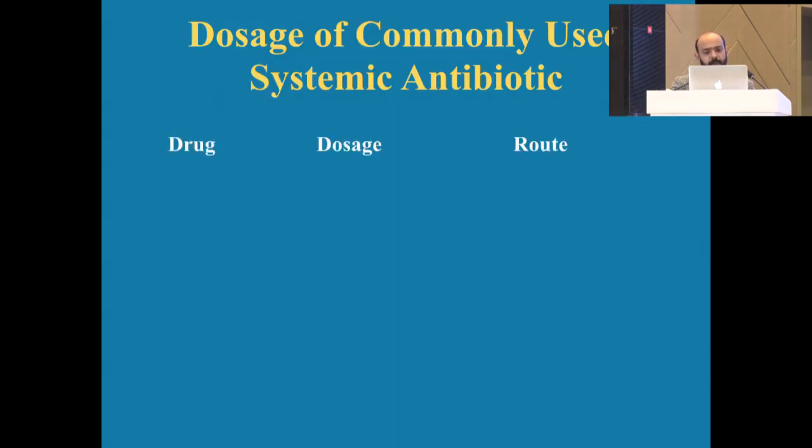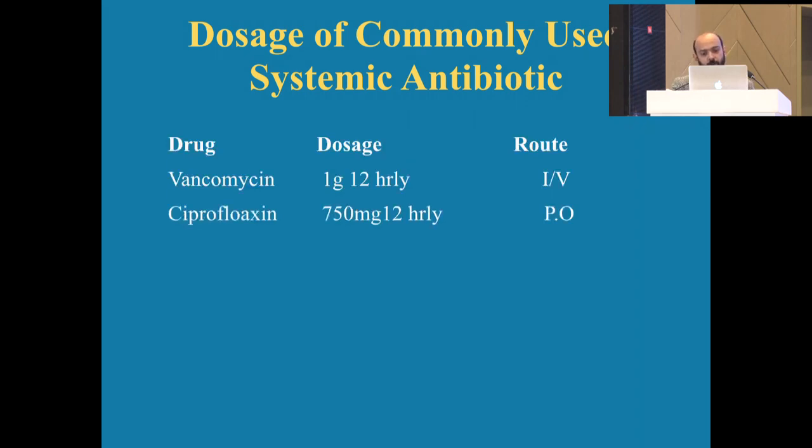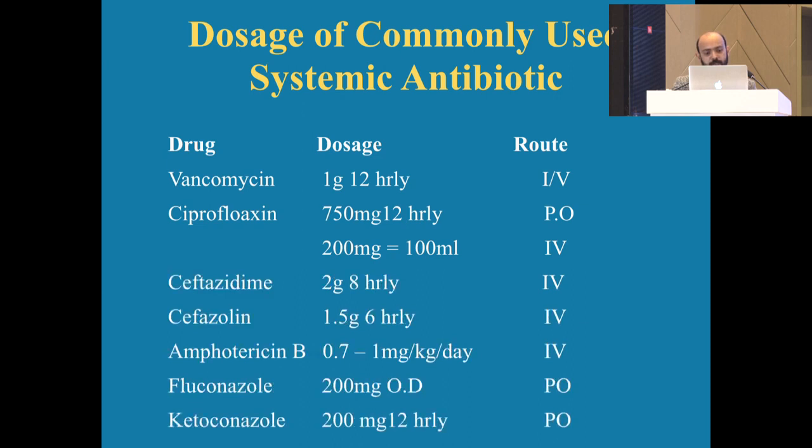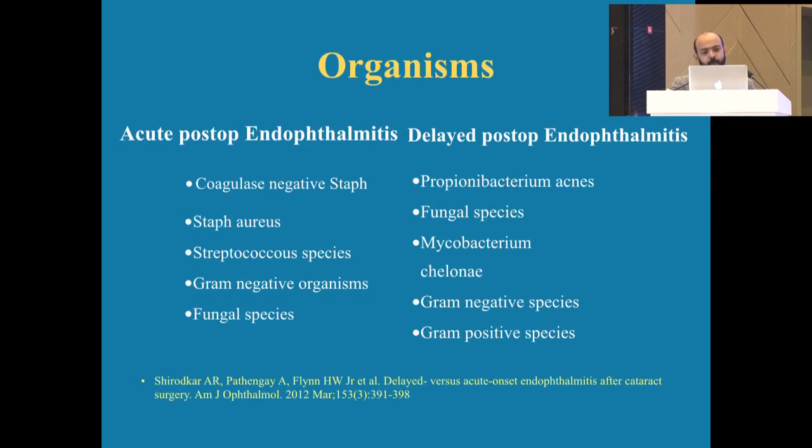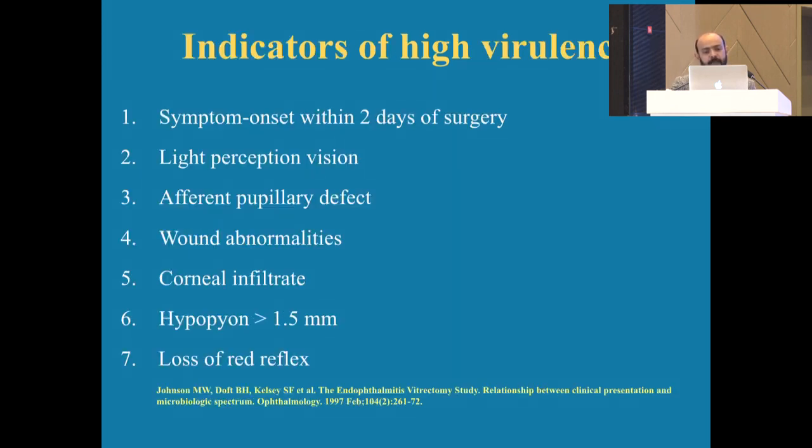These are the commonly used antibiotics for systemic medication. We prefer ciprofloxacin, 750 milligram 12 hourly. These are the organisms which cause acute post-op endophthalmitis, that is coagulase negative staph, and Propionibacterium acnes causes delayed post-op endophthalmitis. There are certain indicators which point us to a very virulent organism where we need to intervene aggressively.